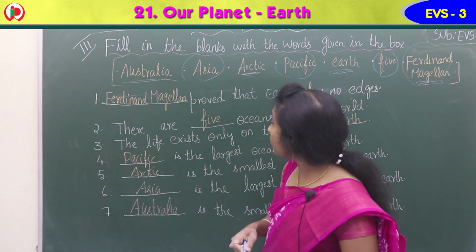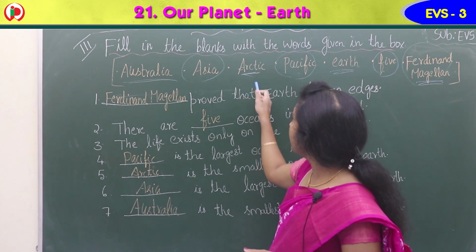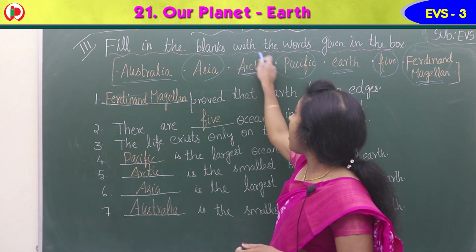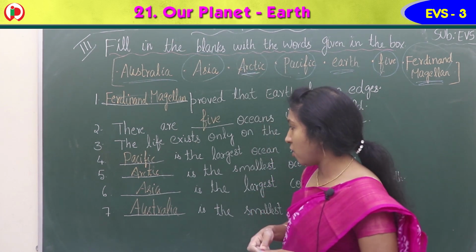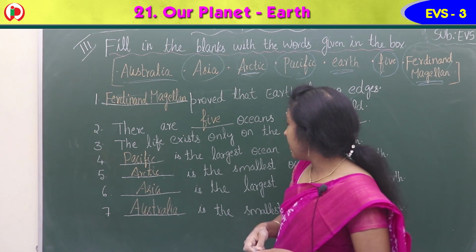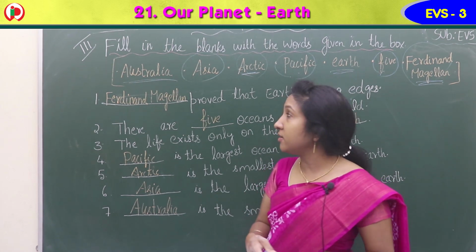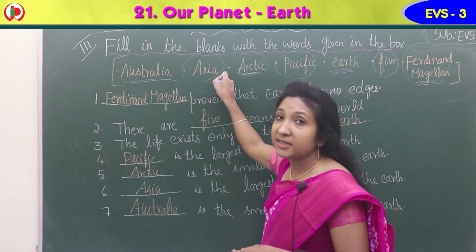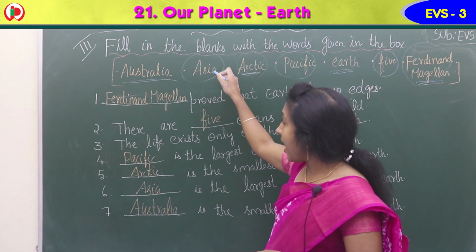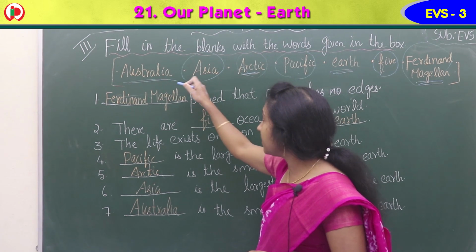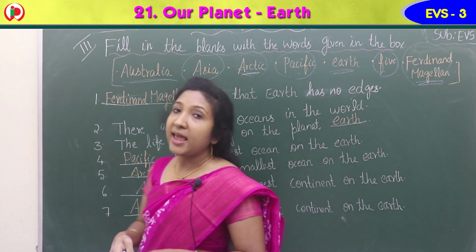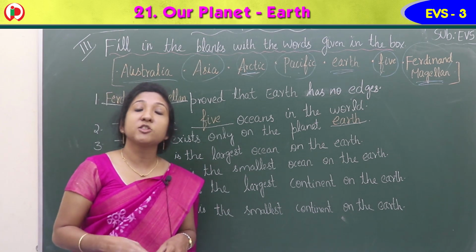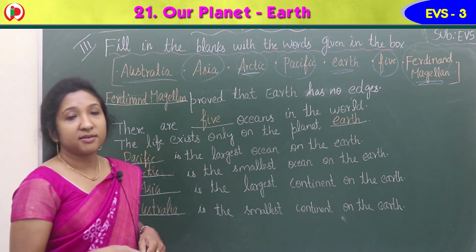Dash is the smallest ocean on the earth. Smallest ocean is Arctic Ocean. A-R-C-T-I-C. Arctic Ocean is the smallest ocean on the earth. Dash is the largest continent on the earth. Largest continent is Asia, A-S-I-A, and the smallest continent on the earth is Australia, A-U-S-T-R-A-L-I-A. Australia is the smallest continent on the earth.